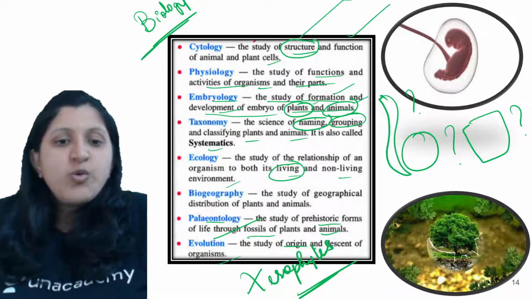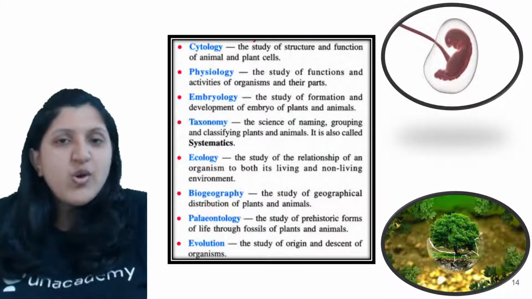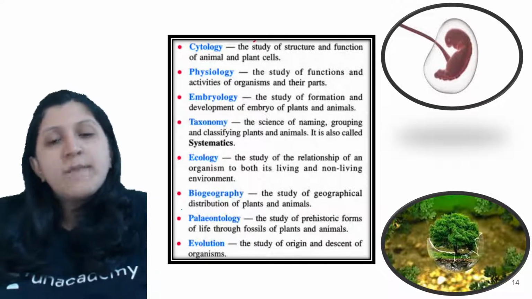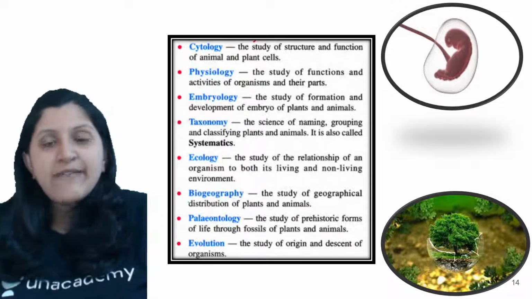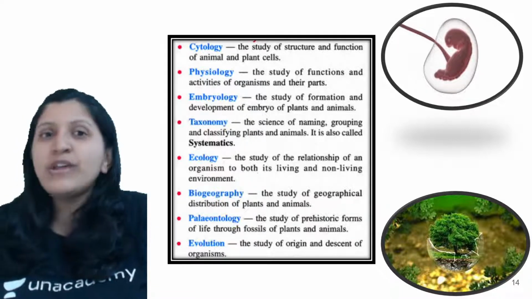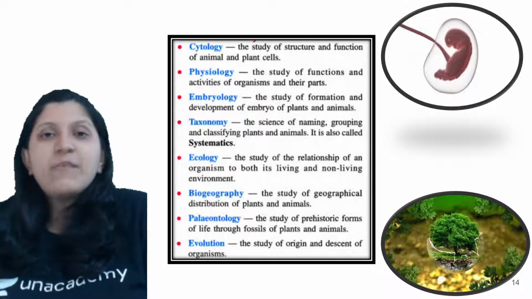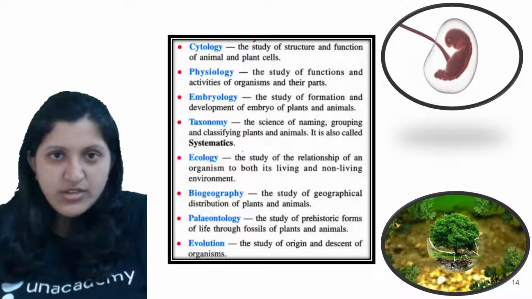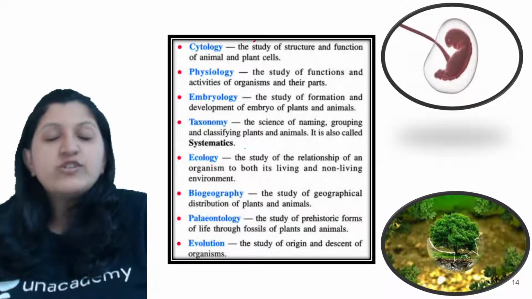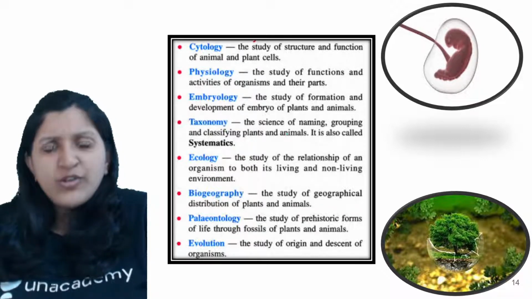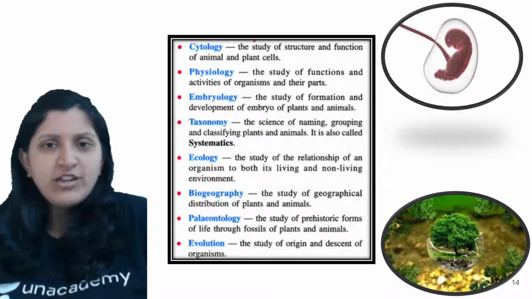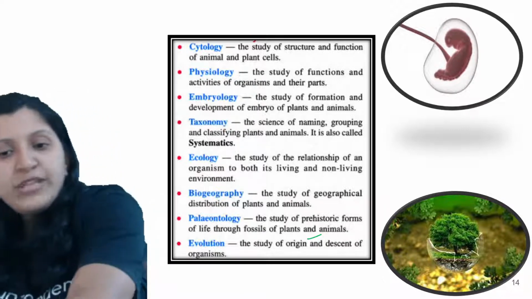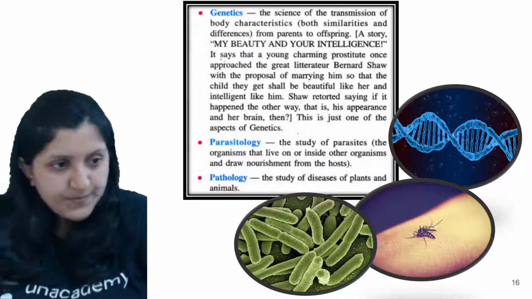So that is who is the ancestor. Okay, so ancestral base is known, and the comparison is done. So what is the evolution that has occurred in this organism and that organism, like monkey to man? We ourselves can see a huge difference between a monkey and a man. Same way, with respect to different organisms, comparison study is done. So study of origin and descent of the organisms is considered.